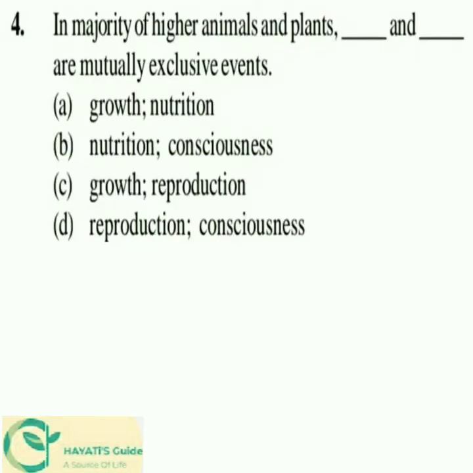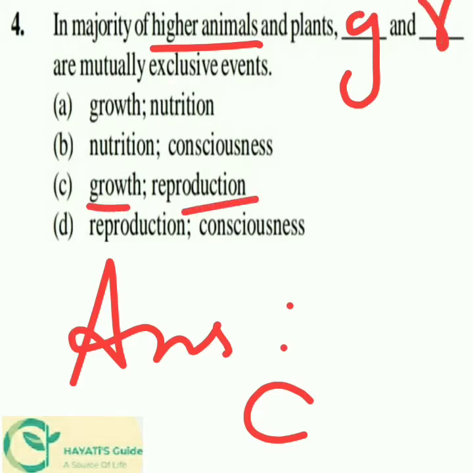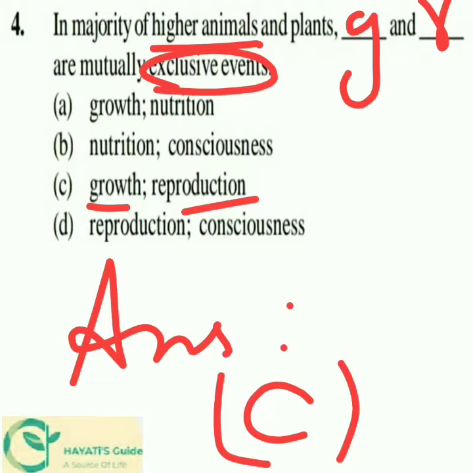The fourth question would be, in the majority of higher animals and plants, dash and dash are mutually exclusive events. The options are as below, and the answer would be option C. In the majority of higher animals and plants, growth and reproduction are mutually exclusive events. So the option is option C.